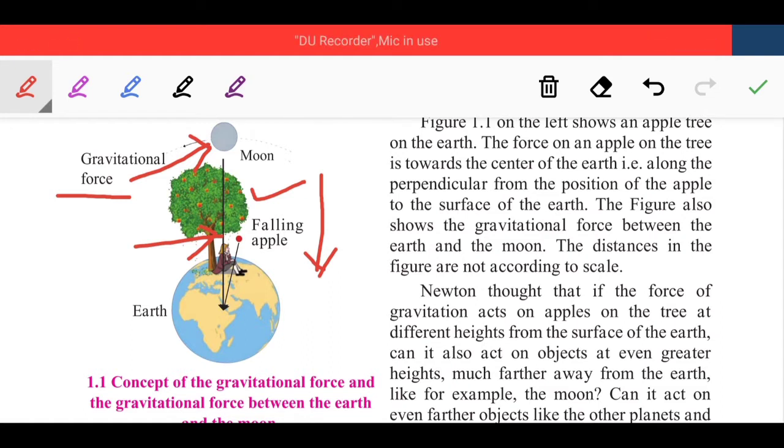Here you have to remember this, because this is only just a diagram for the sake of understanding. So here distance doesn't matter.